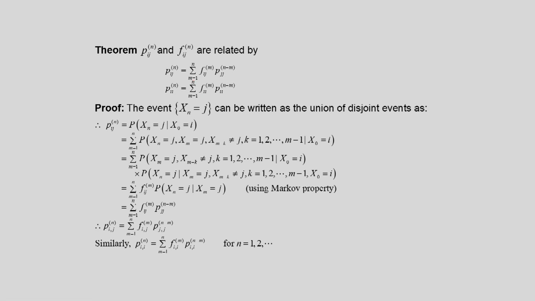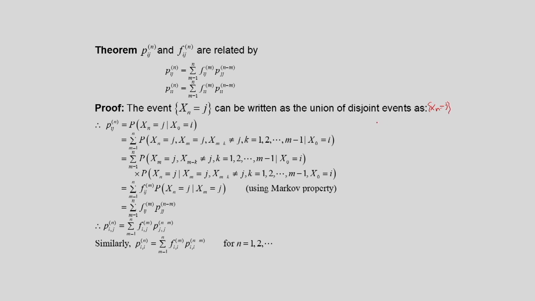So that means in this expression, if I notice, the chain goes to state j for the first time at instant m, and then there is a jump from j to j in n minus m steps. So transition from j to j in n minus m, that way we can interpret. How to prove this? The event that the chain is at state j can be written as the union of disjoint events. So what we can write? X_n is equal to j, this is the event.